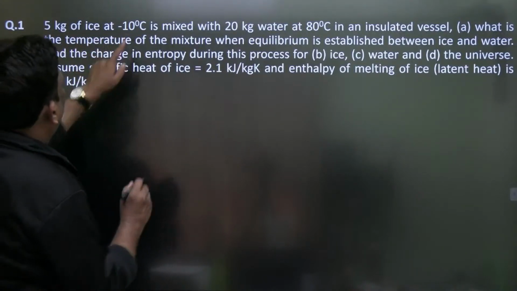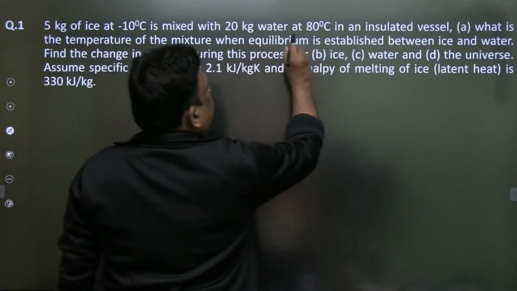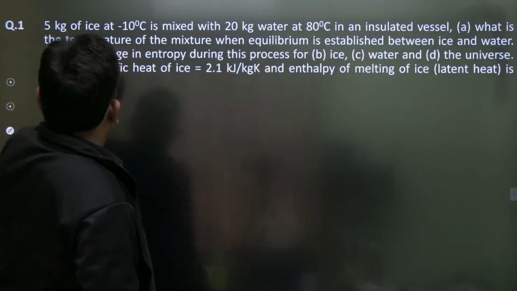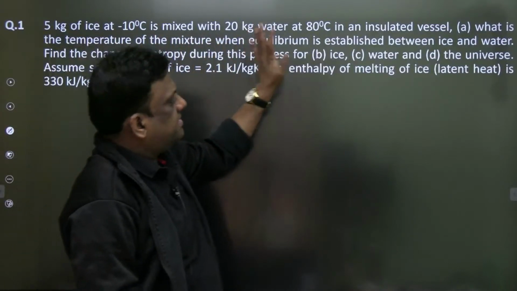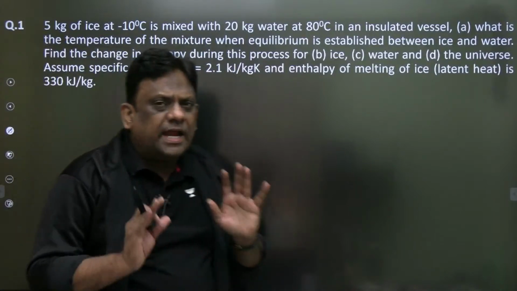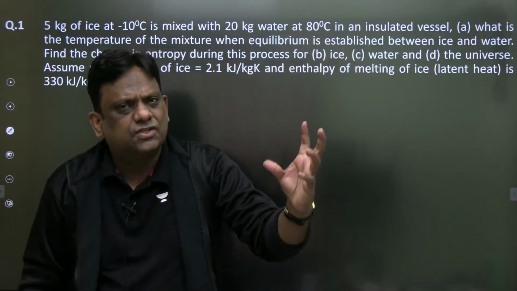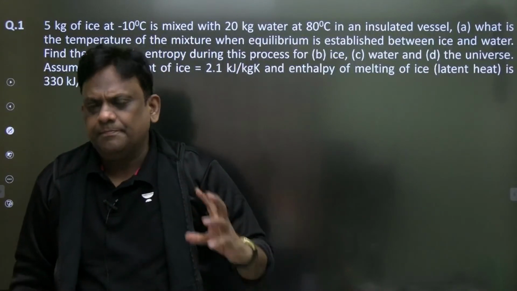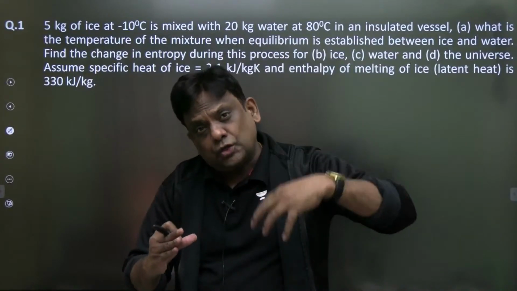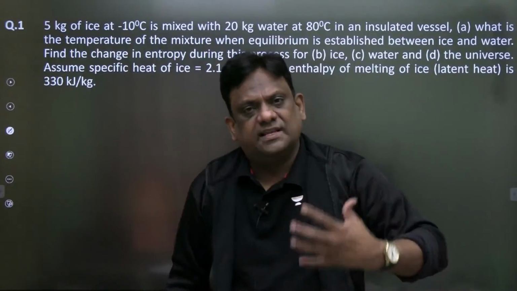5 kg of ice at minus 10 degrees centigrade is mixed with 20 kg of water at 80 degrees centigrade in an insulated vessel. What is the temperature of the mixture when equilibrium is established between ice and water? Then find the change in entropy. Look carefully why I have selected this question. It is a combination of first law, that is conservation of energy, and entropy. Moreover, it also includes pure substances, that is phase change and entropy change. That is the reason for selecting this question.